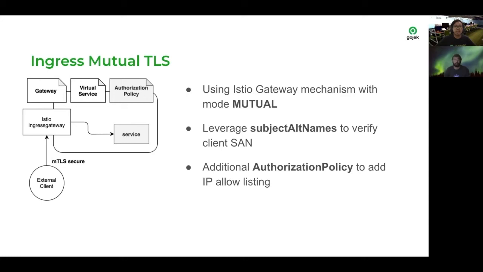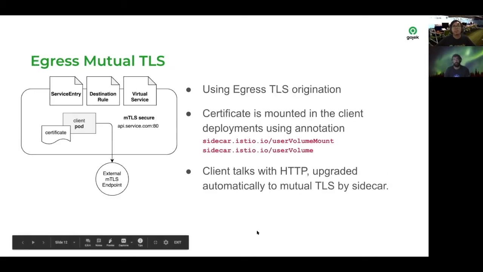We use the gateway mechanism with mode mutual. Also, we leverage subject alternative name in the gateway manifest to verify the client SAN in case we are using a public certificate. And we can also have additional IP listing if necessary in this setup.